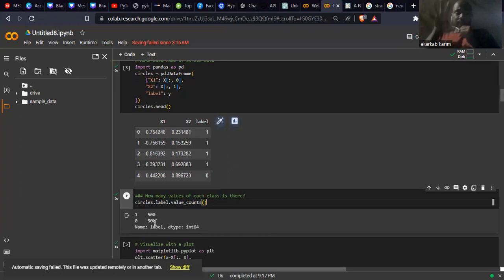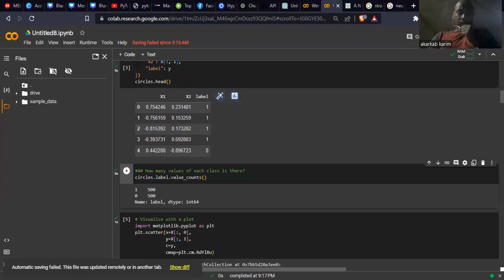For this reason, we need to check how the data is: balanced or not balanced? In our case it is balanced, because we have 1000 points, half for 1 and the other half for 0. So let's continue in our process.